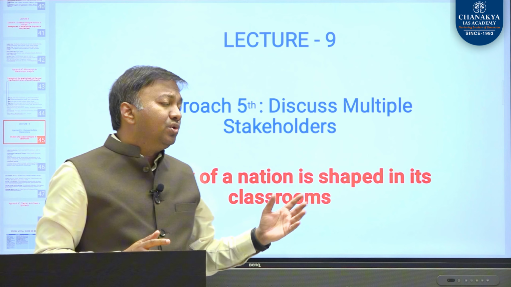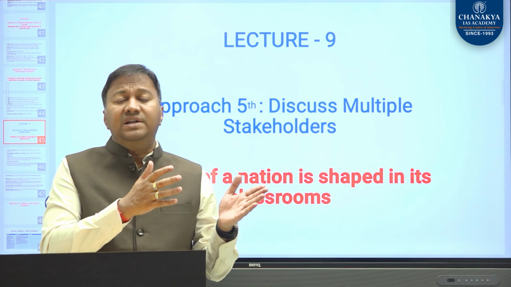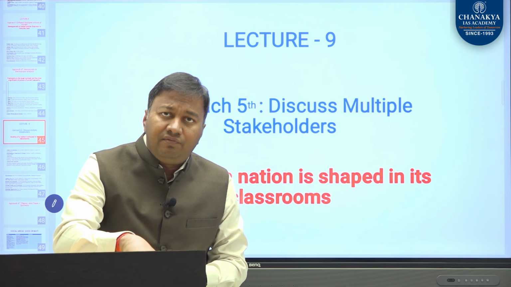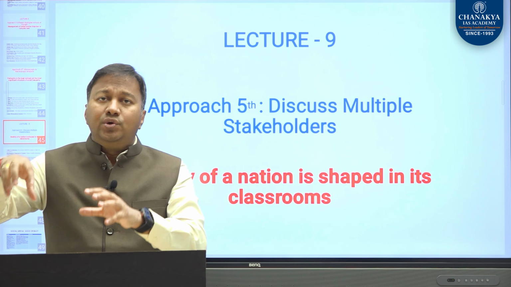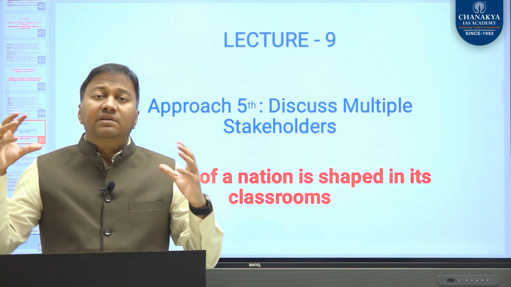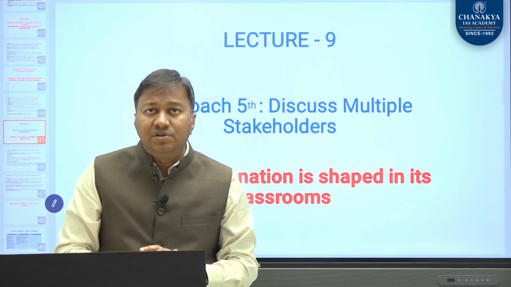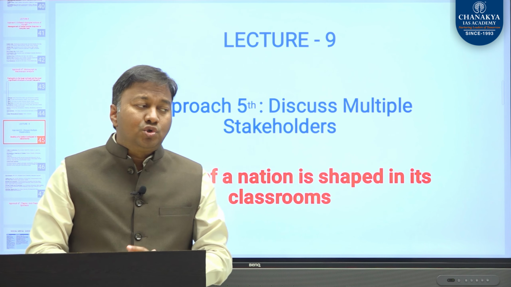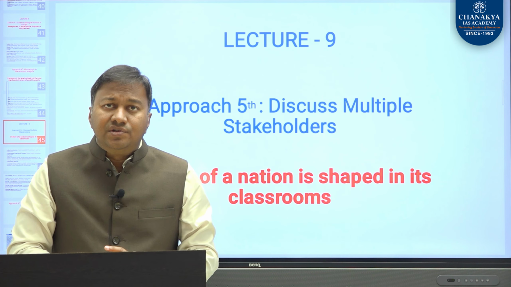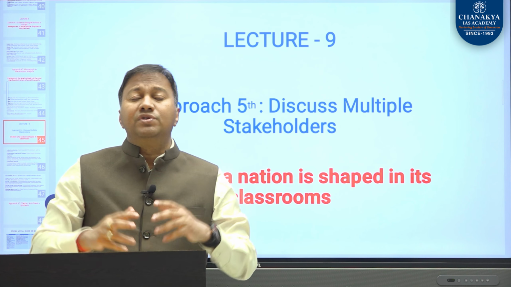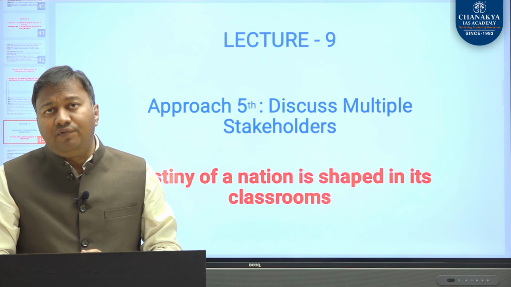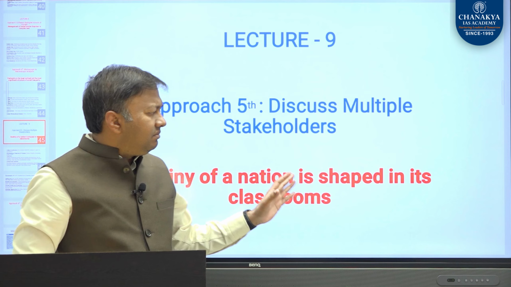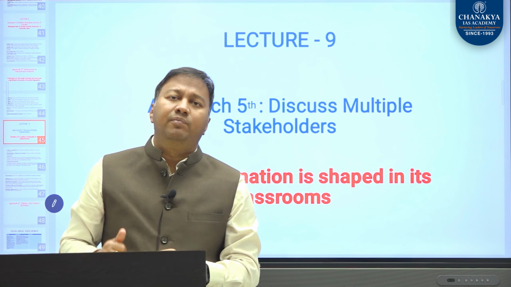We can also approach this question from our third strategy. We start discussing from microscopic level to macroscopic level. First discuss education at family, education at a school, higher education, technical education, then universal or research-based education. We can solve this question by using our approach of different schools. So how Marxist see education system, how liberal view education system, what was the view of Gandhian school of philosophy for education system, how feminist will see education system. So we can solve this question from our previous 4 approaches also.